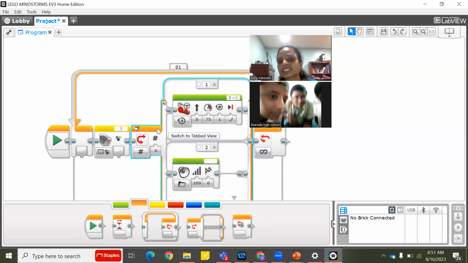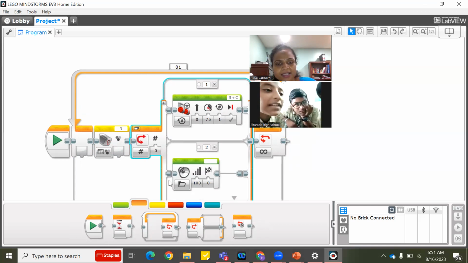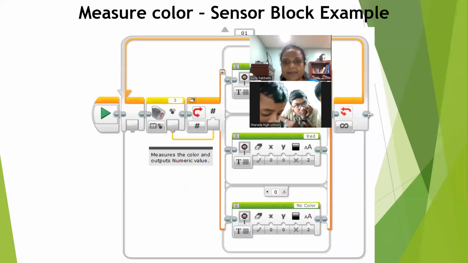I can keep on changing. I can first show black, then I can show green, then I can show white. It will go on doing whatever it is because it is in the loop block. Else it will show only one time and it will stop the program. Understood? This is our first example.